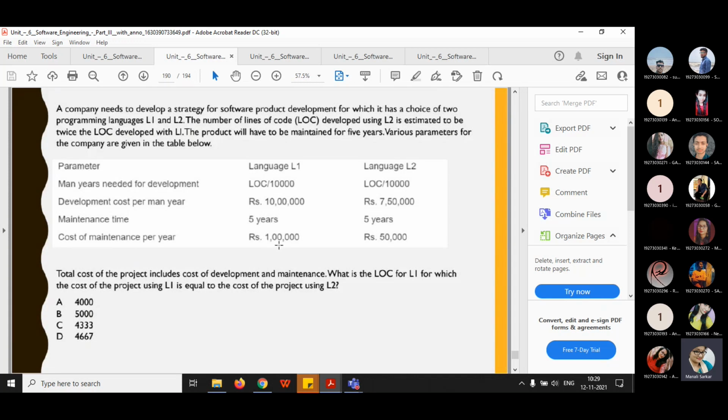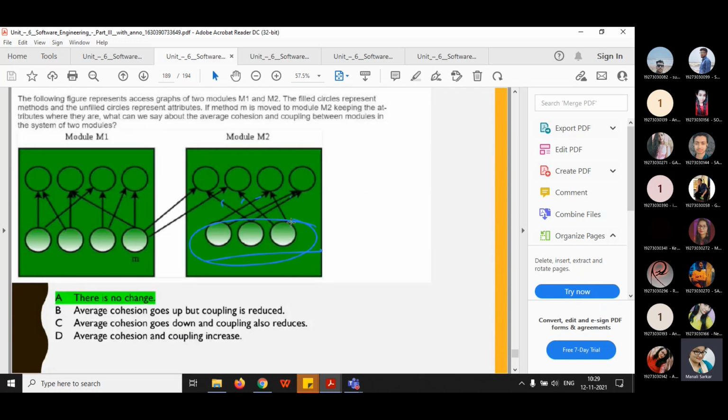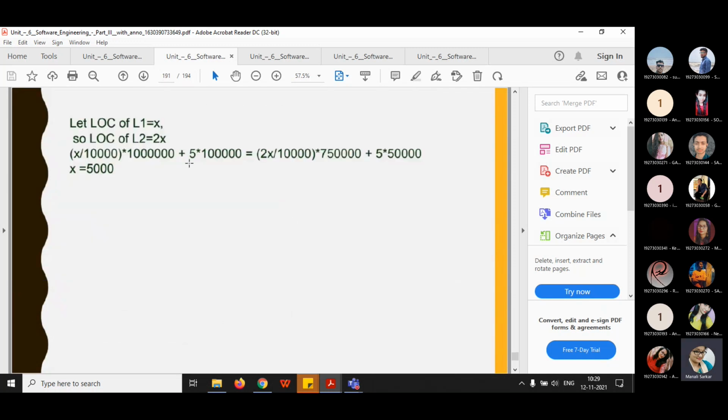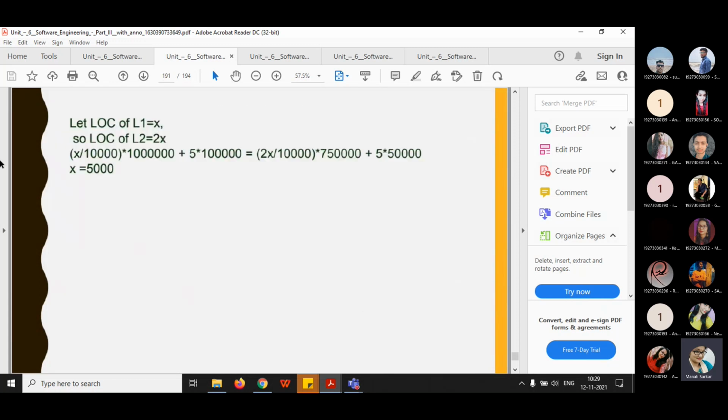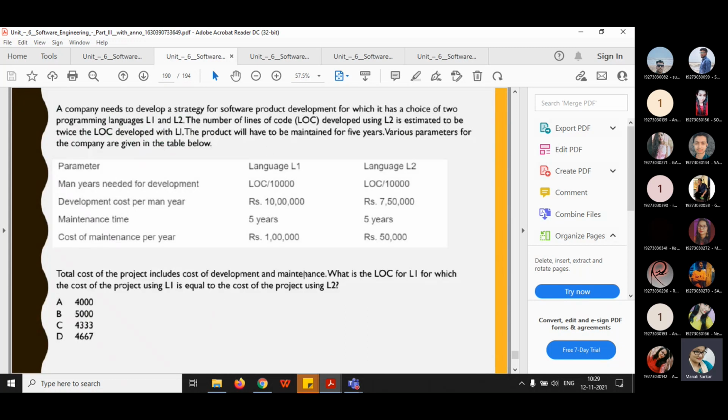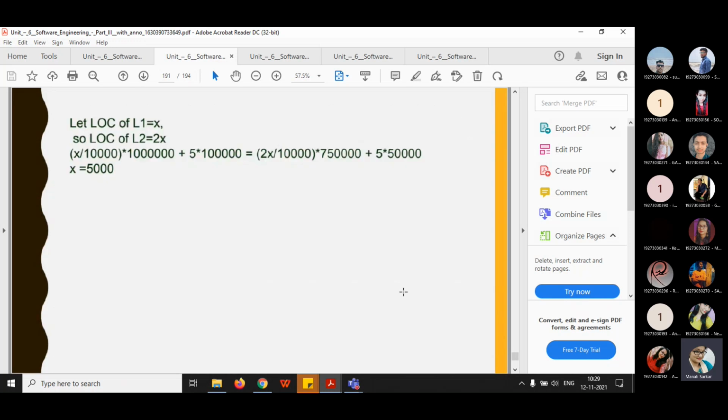So if you multiply with this, you will be getting this. In this way you can form the equation, and it is given that both these values are equal. So first you calculate for the first language, then you calculate the second one, and then you need to make them equal. So that's why we are giving equals to, and 2X by the same thing.